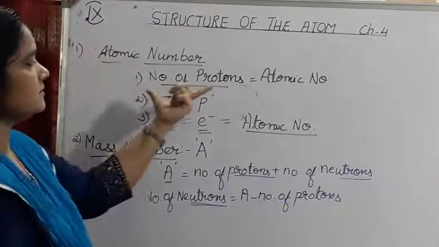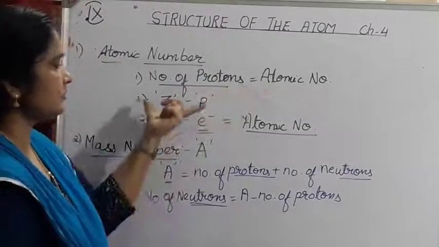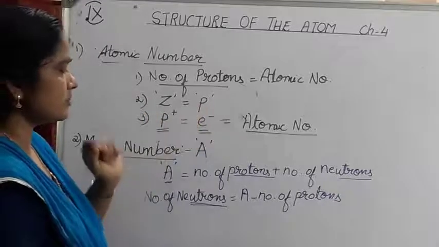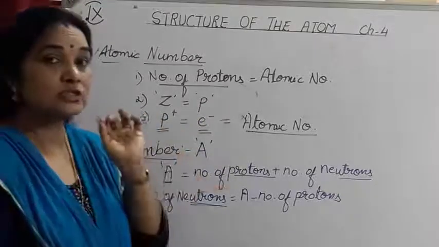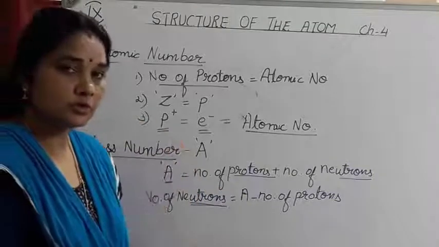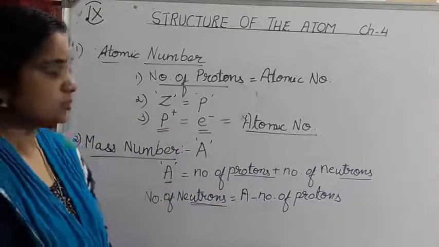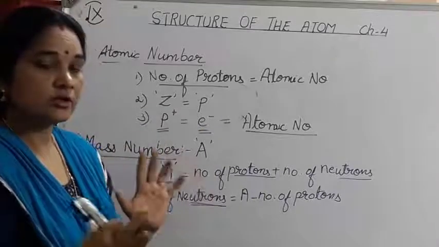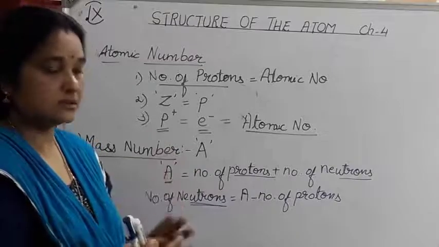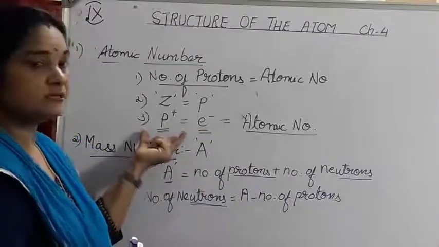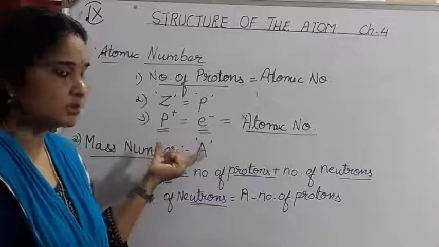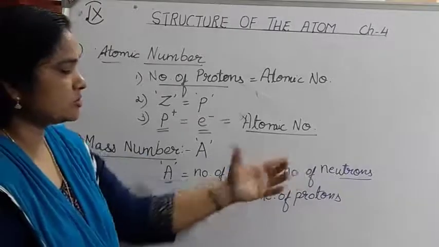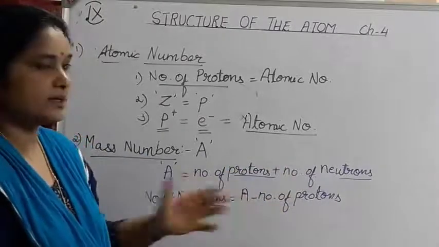So atomic number is nothing but the number of protons, which is represented by the capital letter Z, and this Z is equal to the number of protons, which are positively charged. Since an atom is neutral, the total number of protons is always equal to the total number of electrons. Protons are present in the nucleus of an atom. Electrons are distributed in the various shells. So when all the electrons are counted, that number will always equal the number of protons present in the nucleus of an atom. And mass number is nothing but the total number of protons and neutrons present in the nucleus of an atom. This is how you can calculate it.